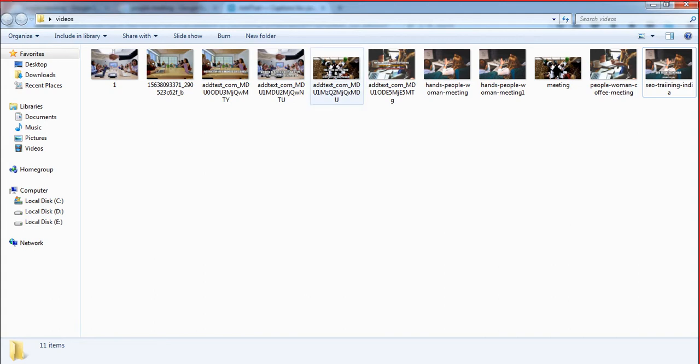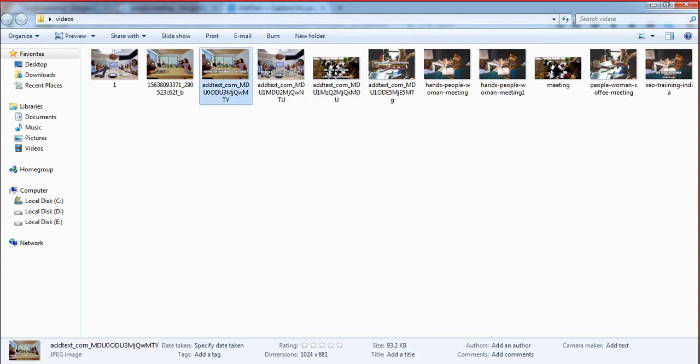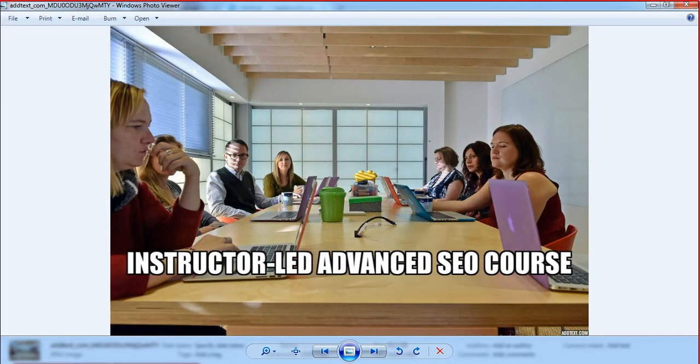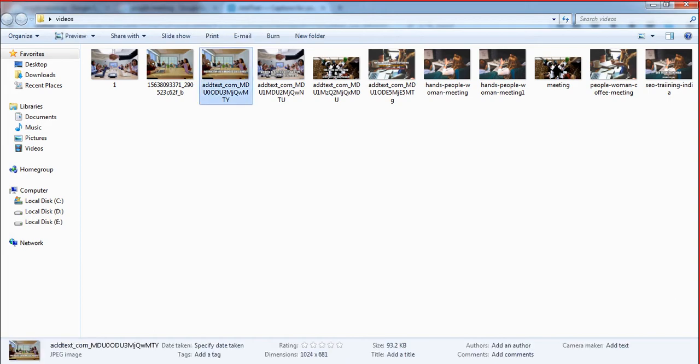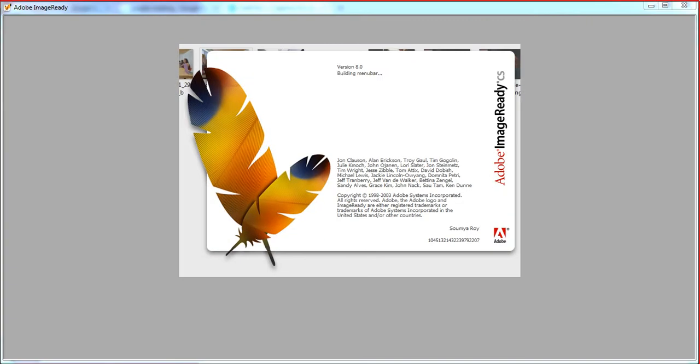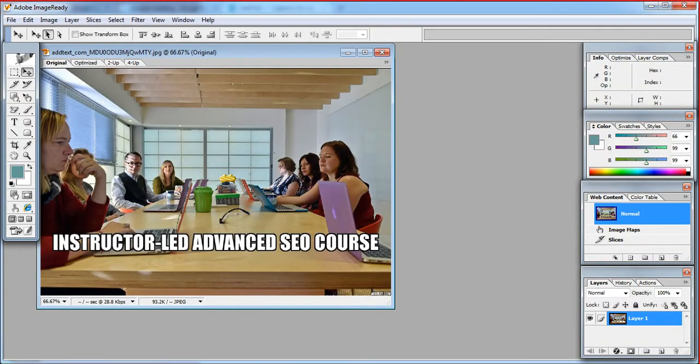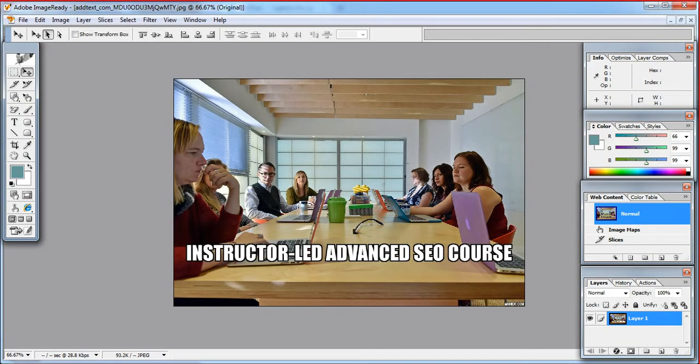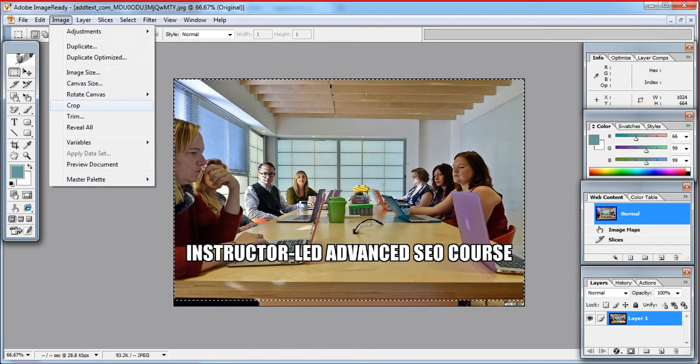Next one is this image. So you have to first open it. Yeah, you can see that at text.com text is coming here. So we can do one thing, we can open it, open with Photoshop or Image Ready. We can crop this image easily. This is the crop button. Select this just like this, and crop it.